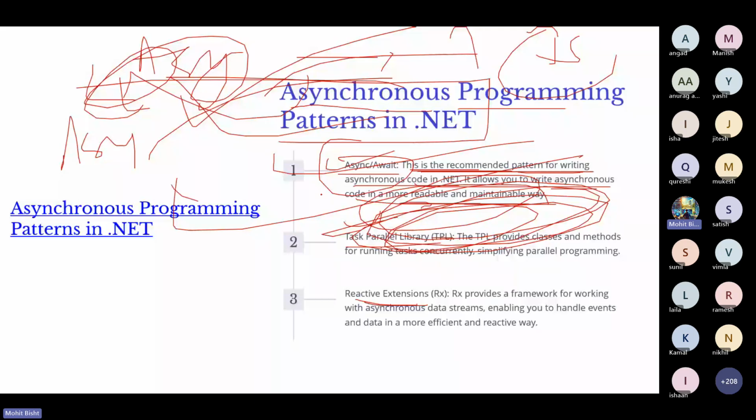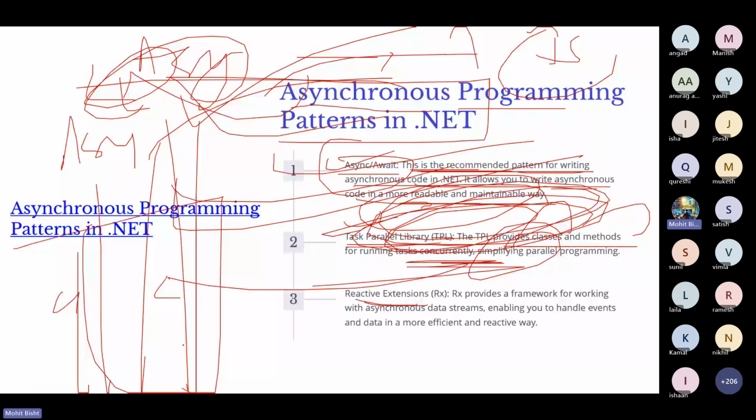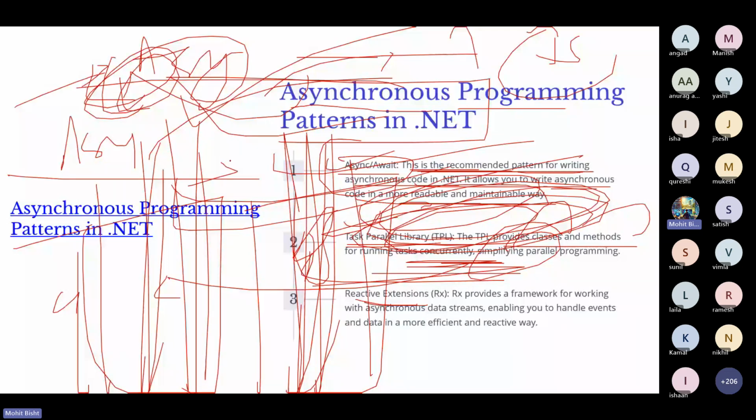TPL refers to the Task Parallel Library. These libraries provide classes and methods for running tasks concurrently. So what is concurrently? Suppose we have a CPU and some RAM, and an application running under the OS. Multiple applications, multiple tasks, can run. Suppose there's a task of opening Chrome and a task of opening Firefox. So multiple tasks can easily go on concurrently.